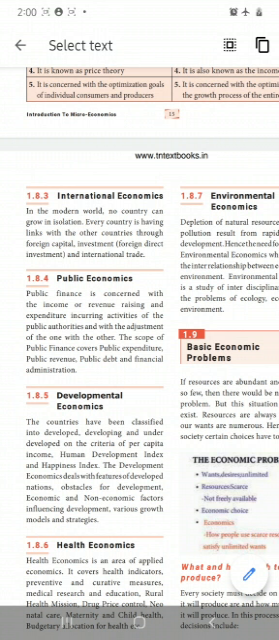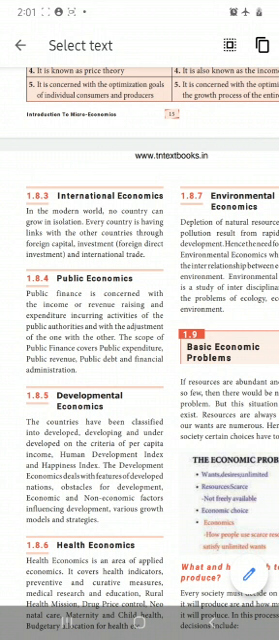That means each and every country, Indian country, as well as it may be the USA, it may be England, all the countries are depending upon other countries. When we are doing international trade, it comes under international economics.